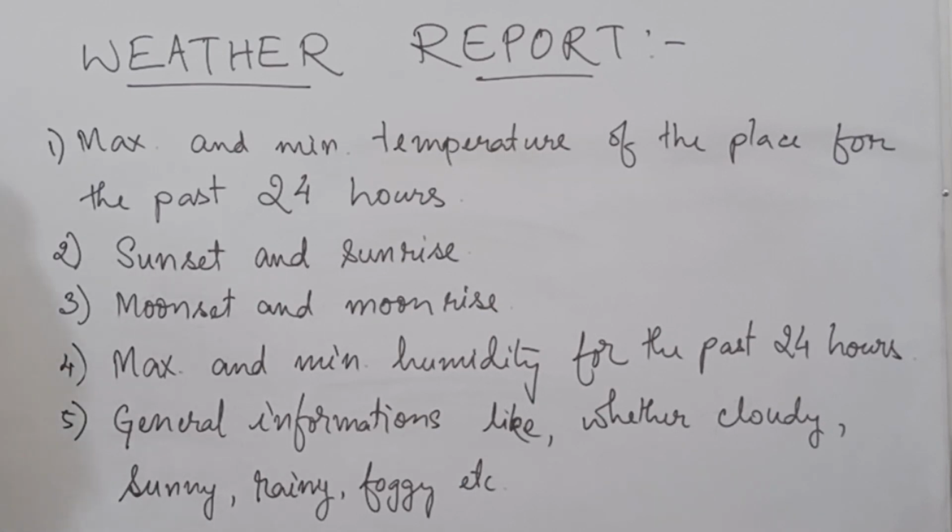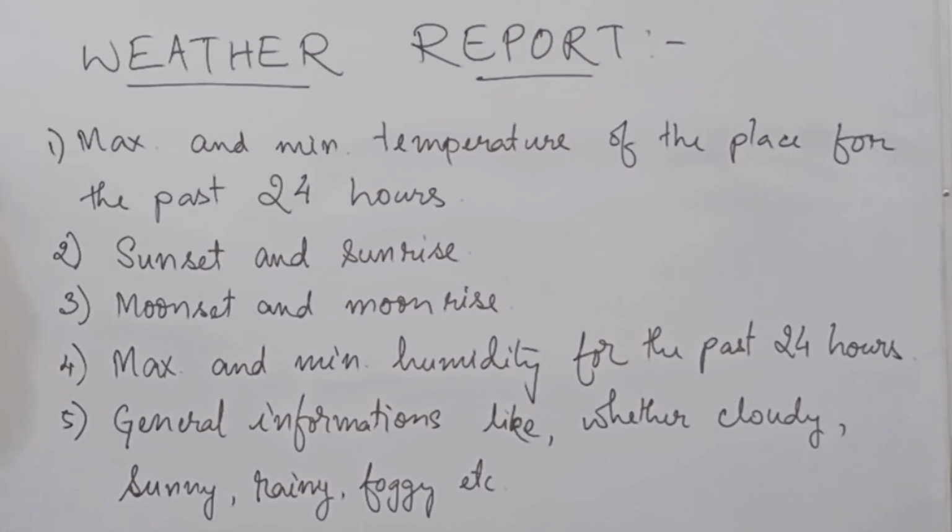Second point is the sunset and the sunrise, the time when the sun sets and the time when the sun rises. Next one, moonset and moonrise, meaning the time when the moon sets in the morning and the time when the moon rises in the evening. The fourth point, maximum and minimum humidity of the place for the past 24 hours, meaning the amount of water vapor in the atmosphere, what will be the minimum and what will be the maximum.